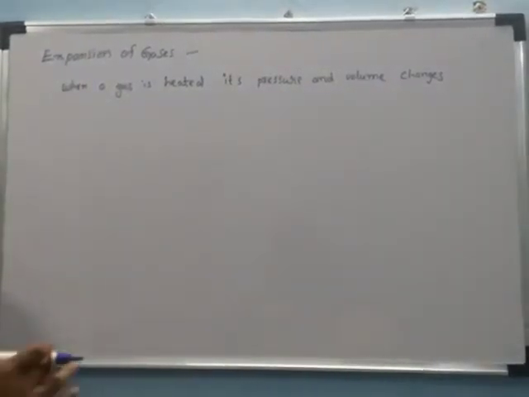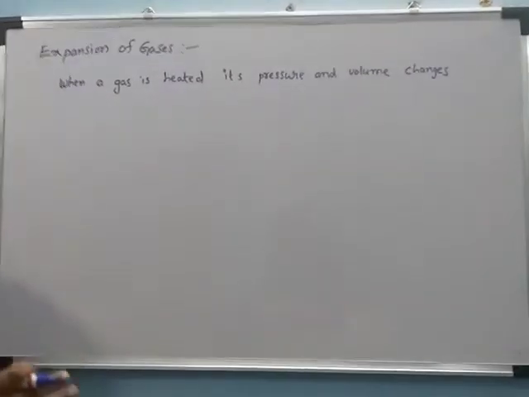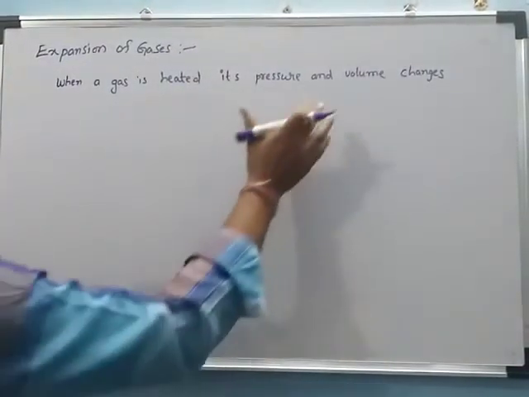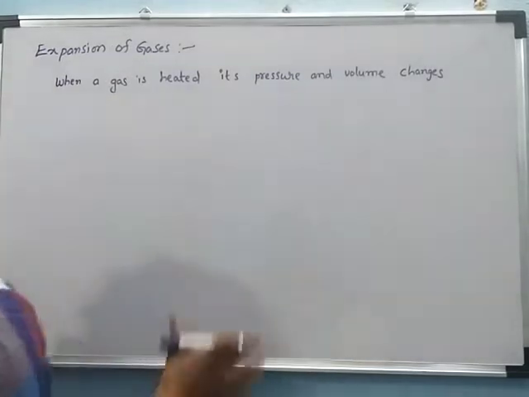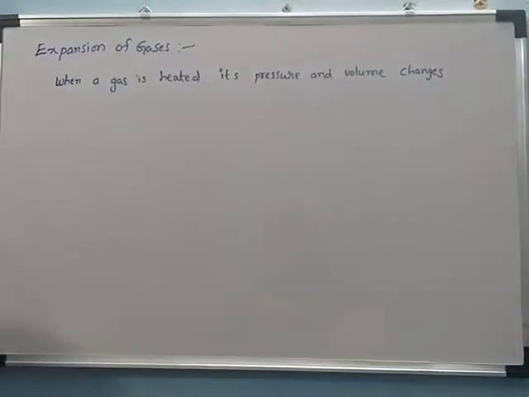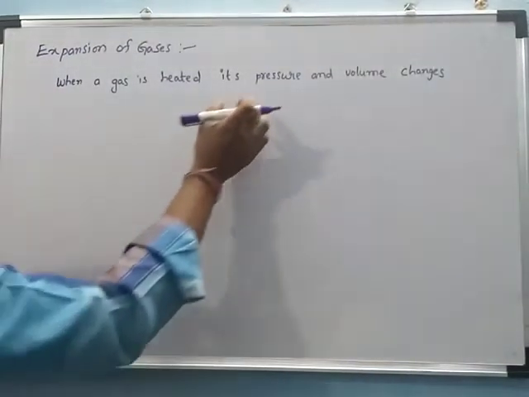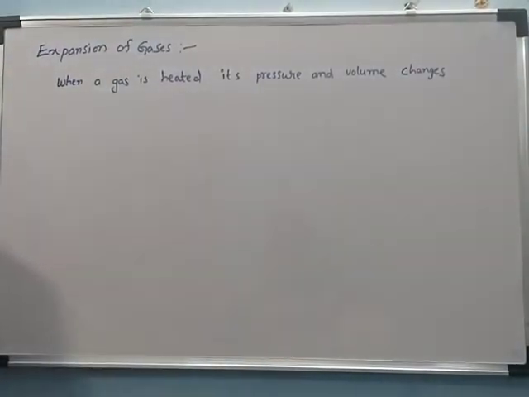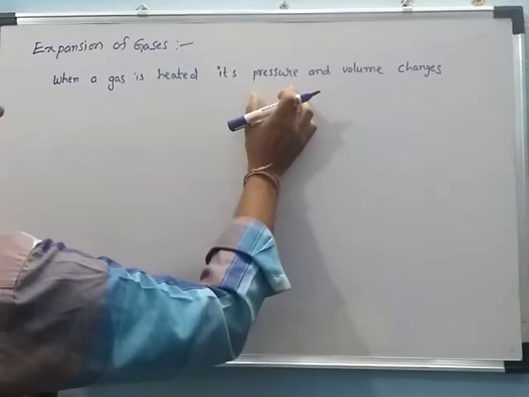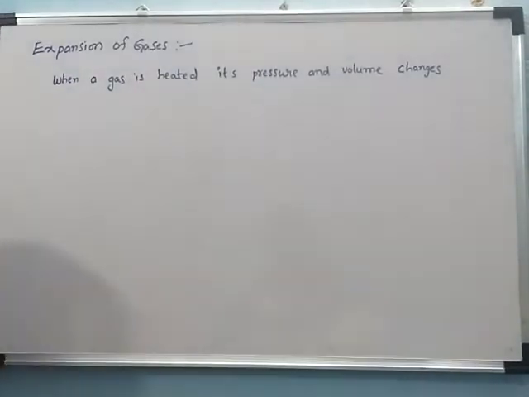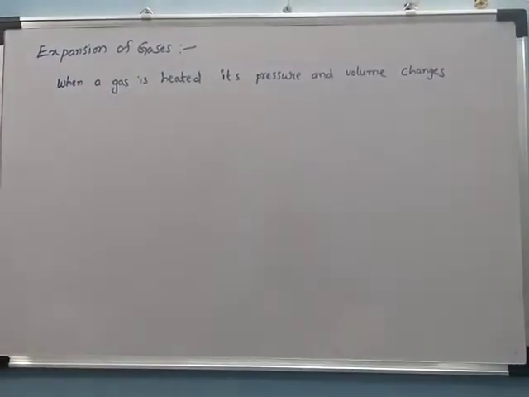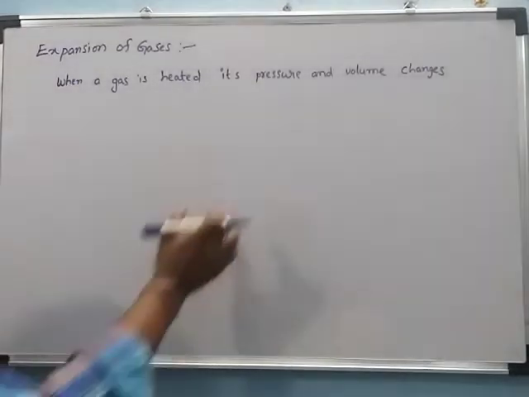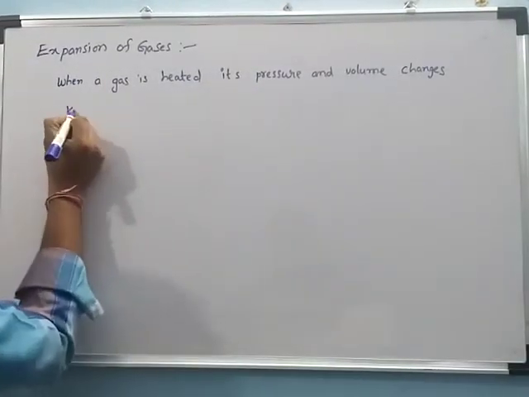When the pressure and volume both change, it is not possible to find both changes at a time. So when we measure the pressure, we take the volume as constant, and when we measure the volume, we keep the pressure constant.